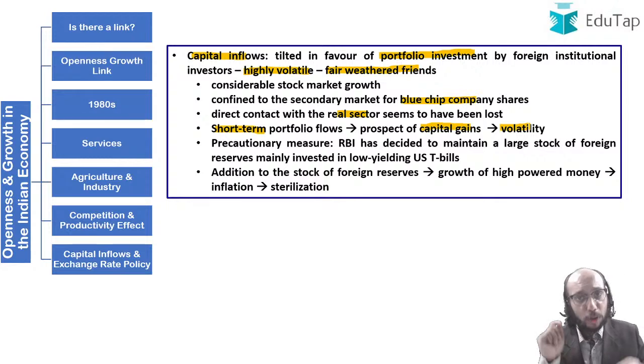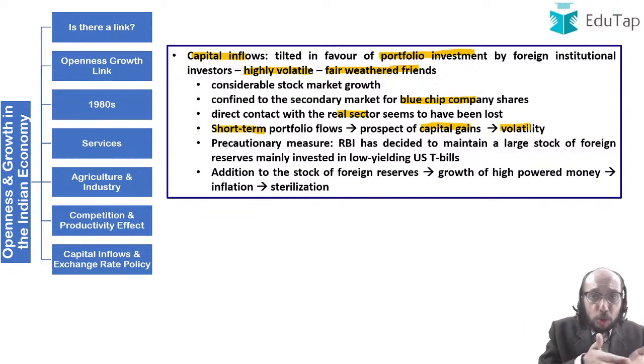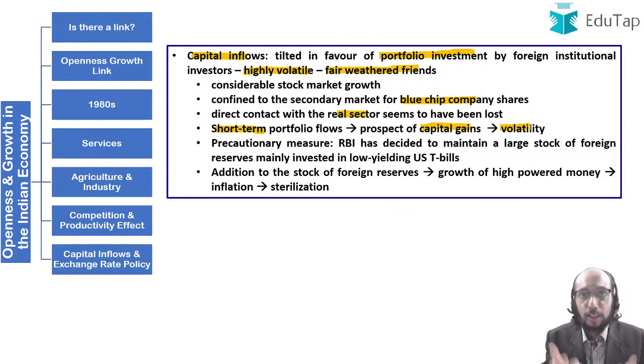I am crying about it because when funds flow into and out of India at such a high speed and such a high volume, it puts a lot of pressure upon the Indian currency. It puts a lot of pressure upon the exchange rate of India's currency, and RBI has to manage that exchange rate fluctuation, which is very, very difficult to manage, right? And to that extent, RBI incurs a huge cost in the form of holding a very large amount of foreign exchange reserves, because tomorrow if there is an outflow of foreign portfolio investors from India, we should have the foreign exchange reserve to be able to stabilize our exchange rate.